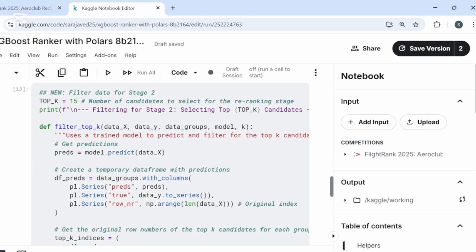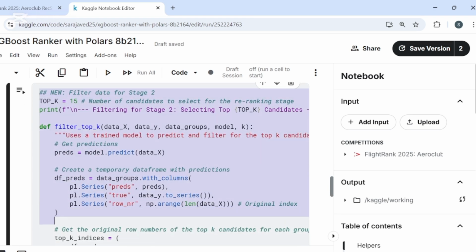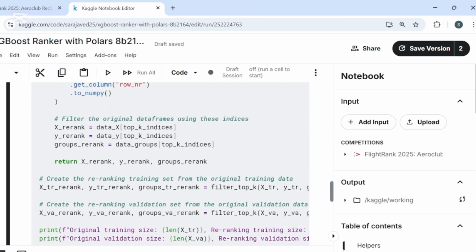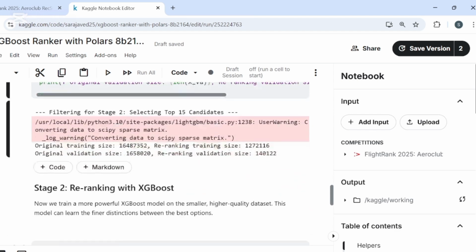This is the bridge between our two stages. I have defined a filter_top_k function. This function takes the stage 1 model we just trained and uses it to predict scores for all the data. Then for each search group, it selects the top 15 highest scoring candidates. We apply the function to both our training and validation sets, creating new, much smaller datasets for our next model. Welcome to stage 2.